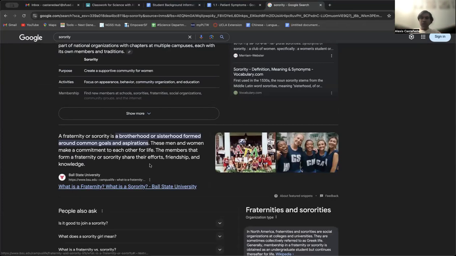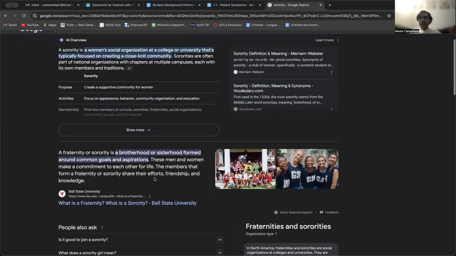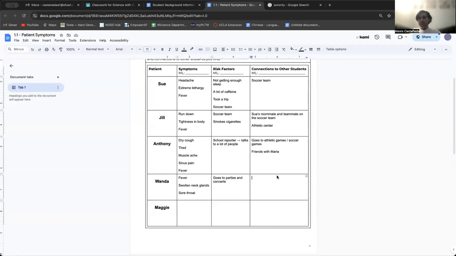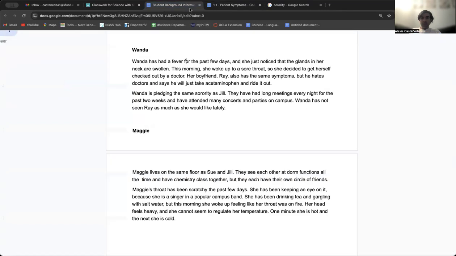Sometimes there are sororities for women who all play sports or play an instrument, or women who are very interested in a certain activity, or students who are all from a similar background, maybe a similar religion, right? So she's in the same sorority as Jill. That means she has a connection to Jill. That's a connection between them.